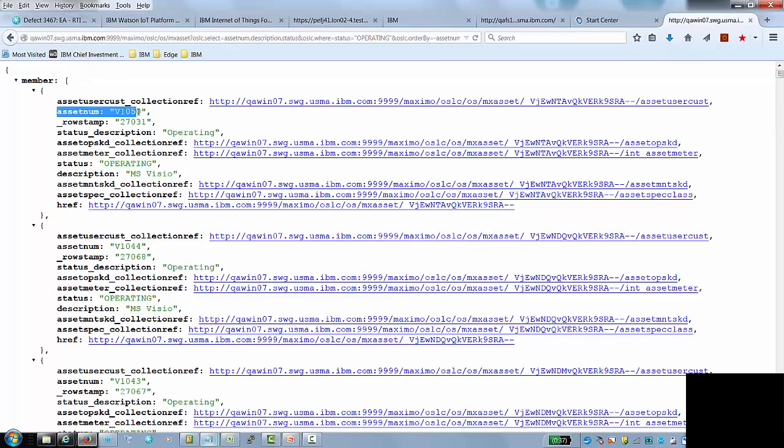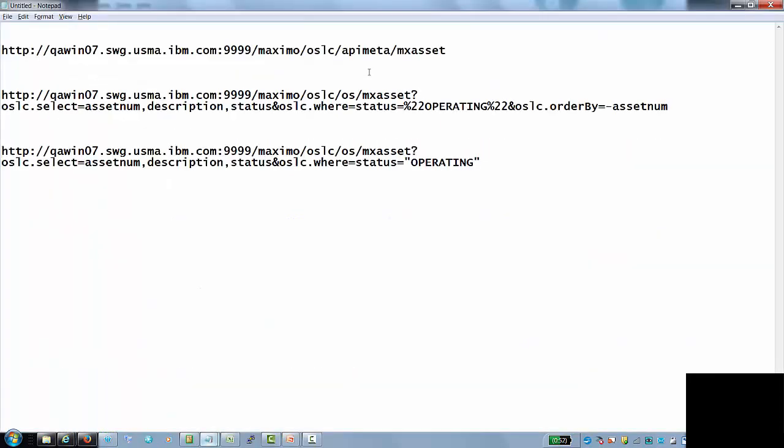And if you look at the asset numbers, they're in a descending order. So there's V1050, V1044, V1043, and so on. So you can add an order by in order to get the data back in a sorted order. Again, just like clicking on the column header in a list tab so that you can see the data sorted in a certain way.